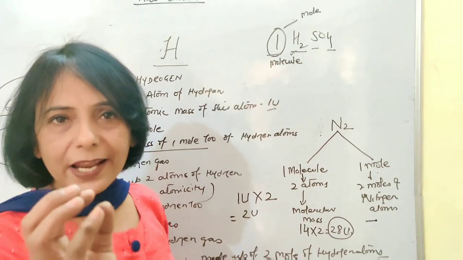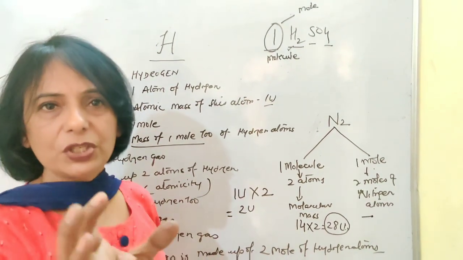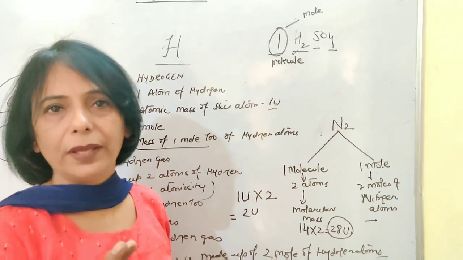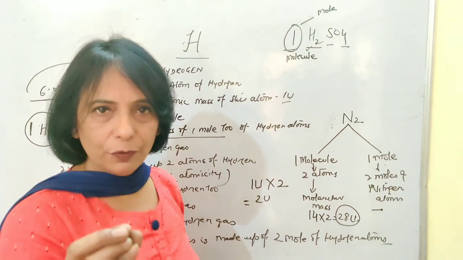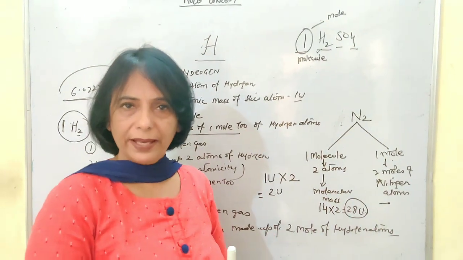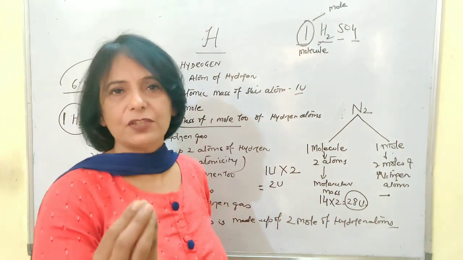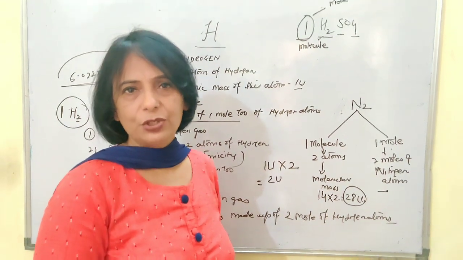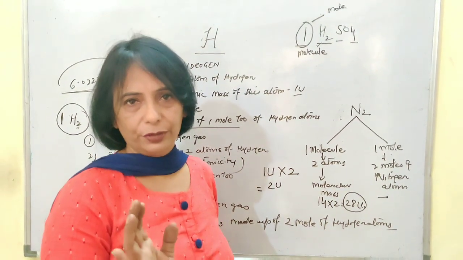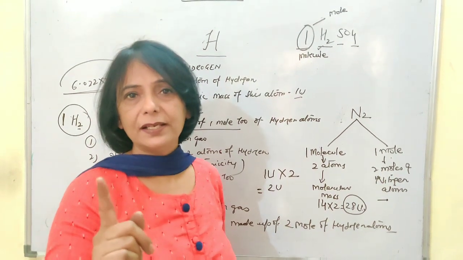So the basic ratio remains the same, in which they are combining and forming the molecule or the moles. If it is a case of moles, then huge quantities are combining together. But if it is a case of molecule, then very small atoms and particles are combining together to make a particular molecule. But the basic ratio remains the same.